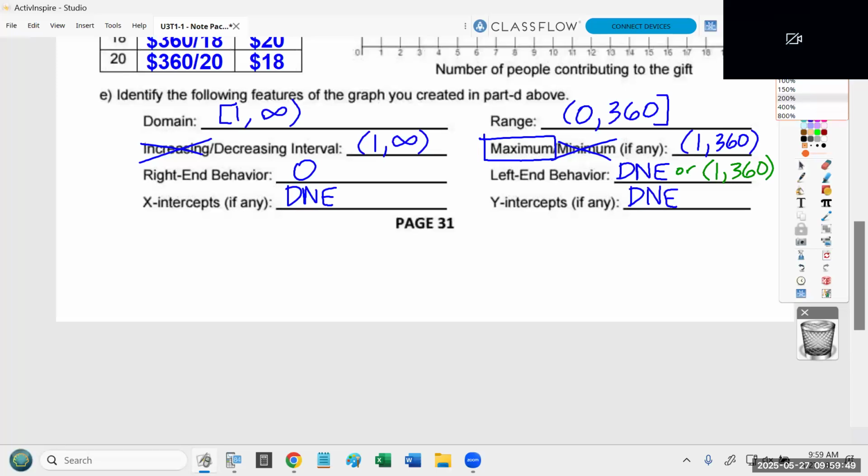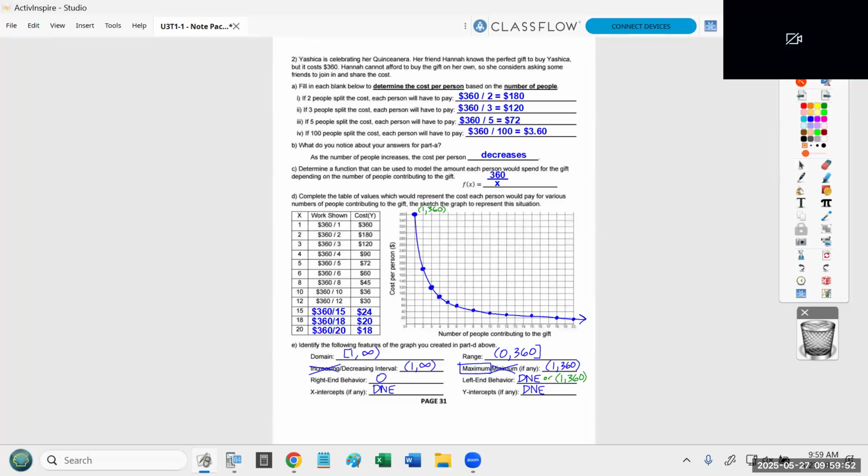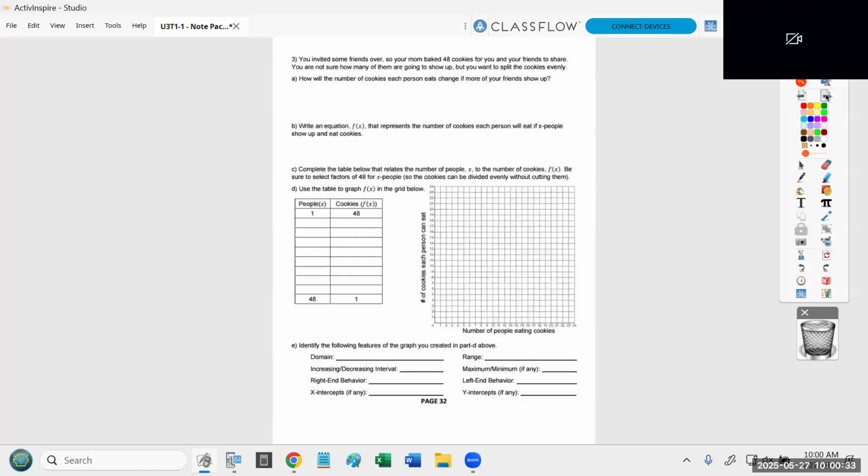Okay? We're going to do one more context problem similar to this, where we want to build a graph and then answer the properties. Questions? Okay. So very similar concept, still inverse variation. As one variable goes up, the other variable goes down.